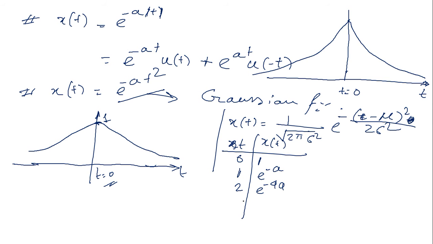When t equals minus 1, it is e to the power minus a. You will see the same values on the positive side as well as the negative side. It is a sloping nature, and if you plot the values you get a different type of values.